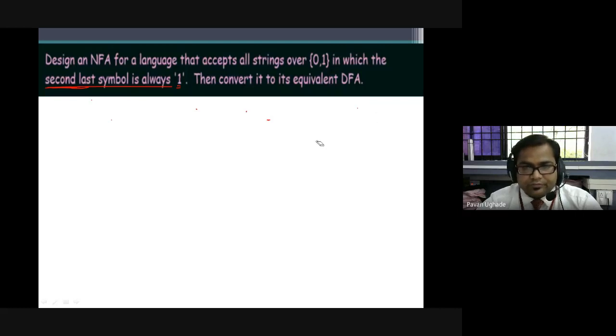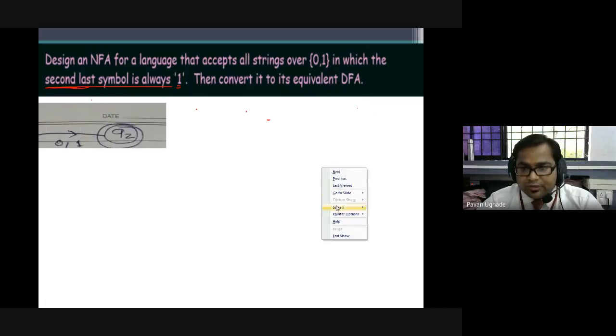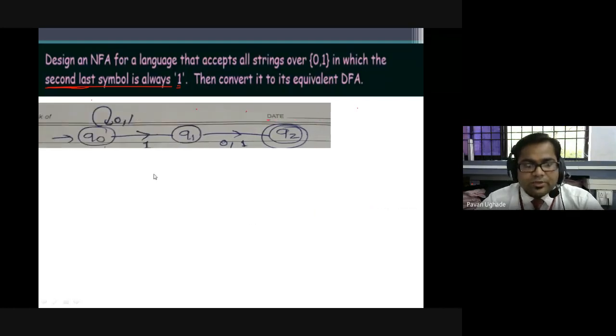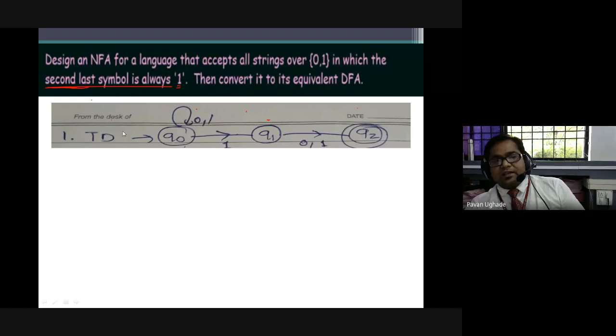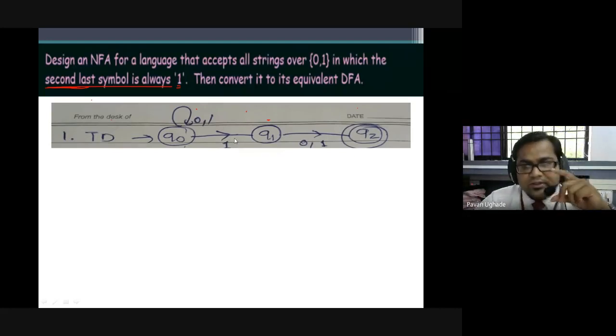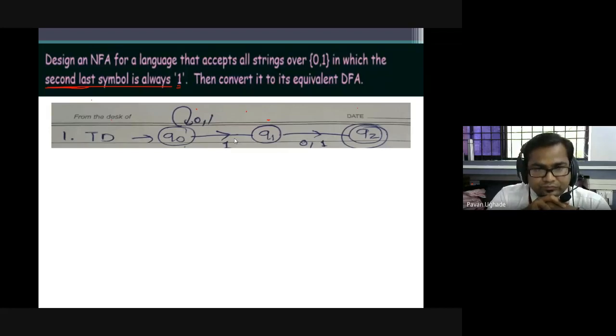Okay. So this is my step one. Let me use the pointer here. This is my step one where I'll be designing a transition diagram for the given NFA. Is there any problem understanding the designed NFA, guys? Please tell me about step one. Is there any problem? Hope you understood this NFA.